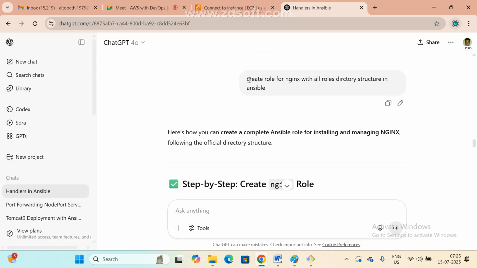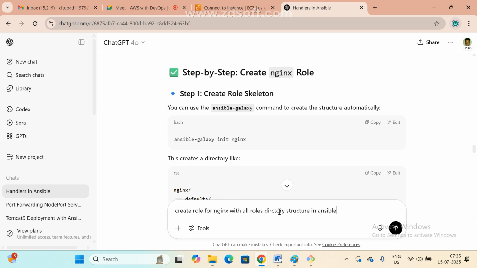Create a role for Nginx server with all the role directories and folders.